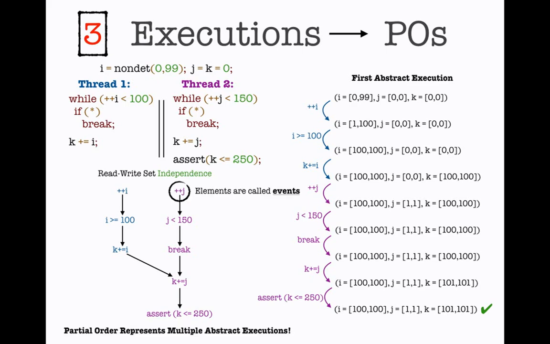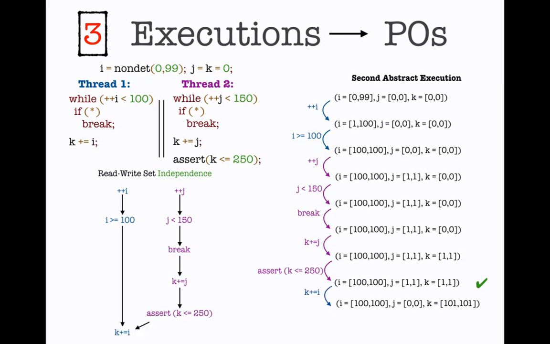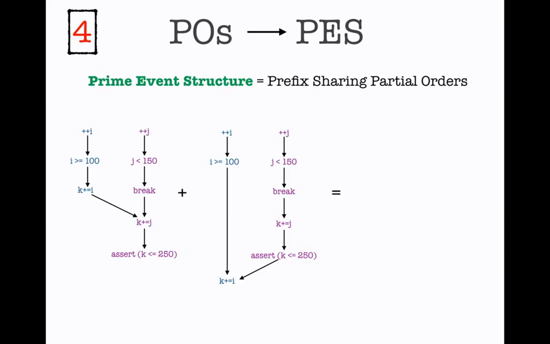Now, the elements of this partial order are going to be called events. And as we know, a partial order is going to potentially represent multiple executions. So the process will continue by taking other executions and getting other partial orders out of them. And the second conceptual step is step number 4, where we go from a set of partial orders to a prime event structure.